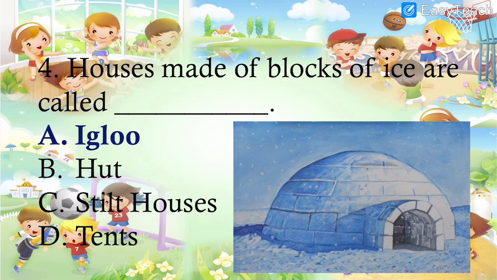Is it a stilt house, or is it a tent? This kind of houses found in the cold regions are called igloos. I-G-L-O-O, igloo. The houses made of blocks of ice are called igloo. Option number A is the correct option, so please mark it correct.